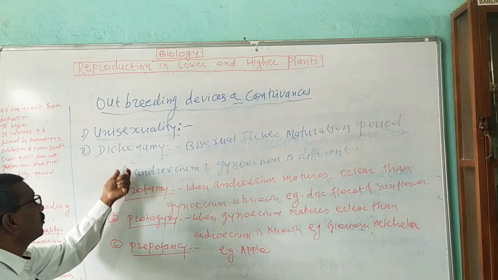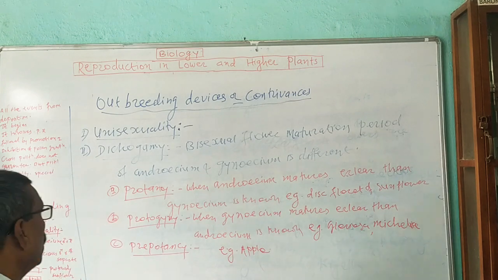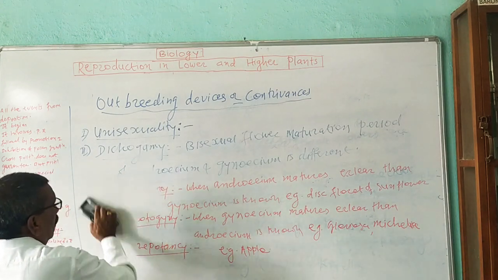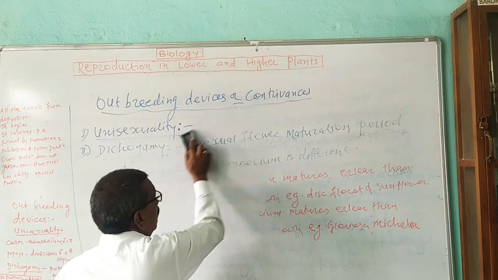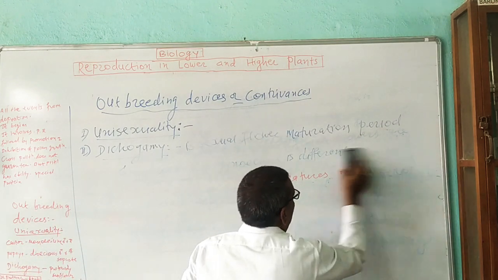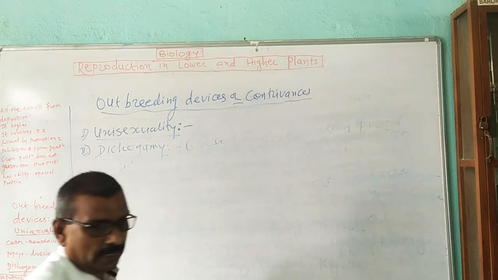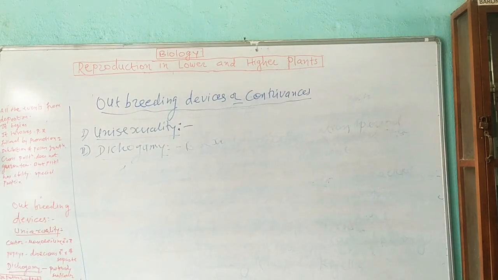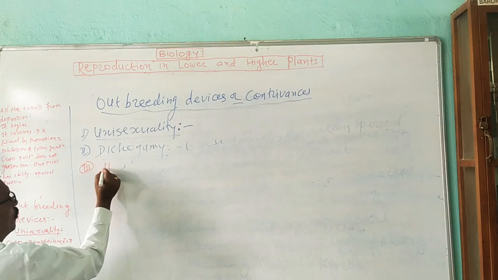In this way we have studied dichogamy, one of the important contrivances or devices produced by plants to promote cross-pollination and to discourage self-pollination. Now the next type of outbreeding device which we are going to study is heterostyly. That is the third one, heterostyly.